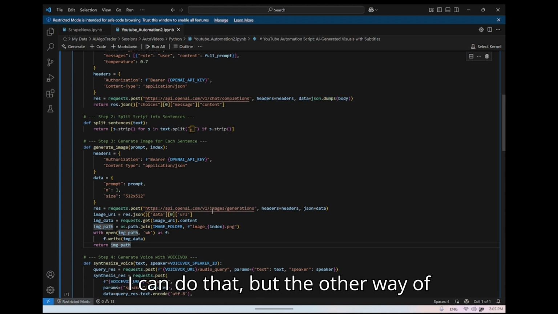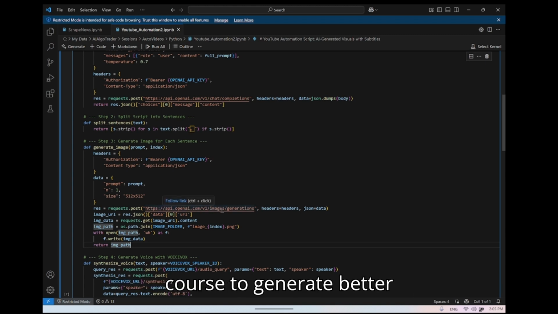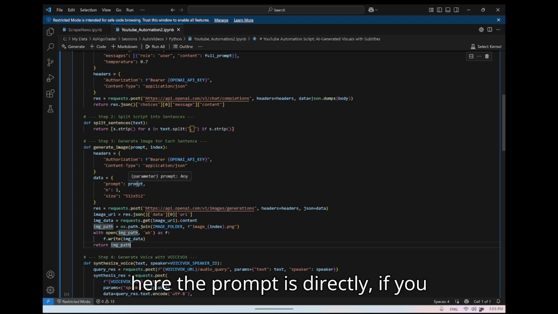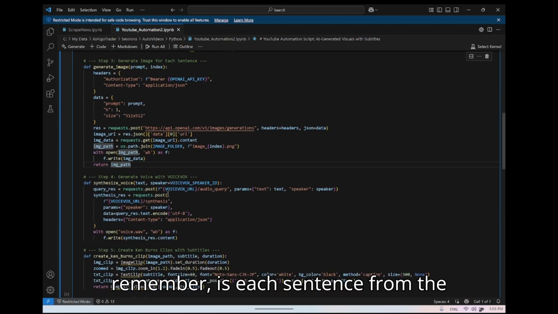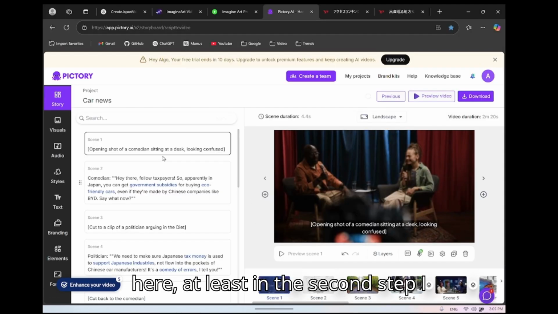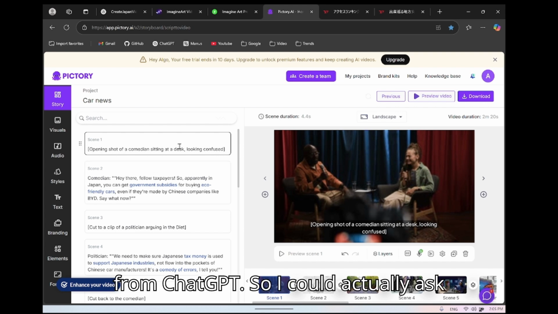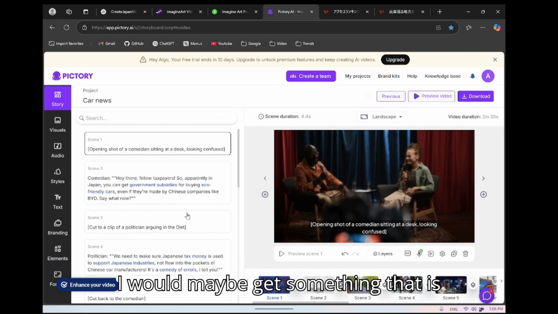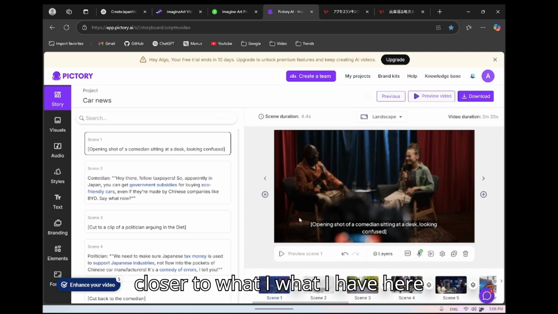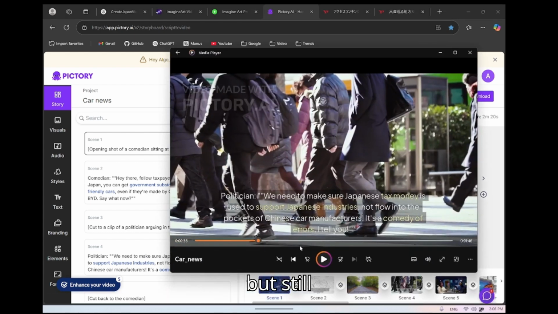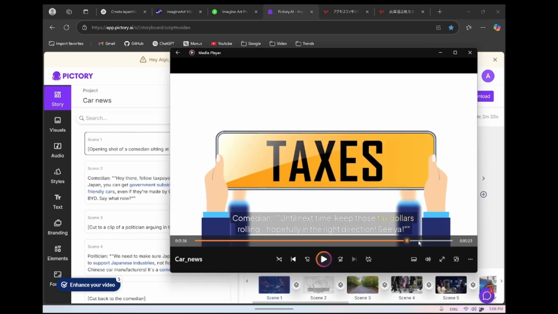I'm not sure if I can do that, but the other way, of course, to generate better images is to have a better prompt. So here the prompt is directly, if you remember, each sentence from the script, but this is pretty bad. Here, at least in the second step, I got a proper script from ChatGPT, so I could actually ask ChatGPT to generate the images from that. I would maybe get something that is closer to what I have here in Pictory, but still is not